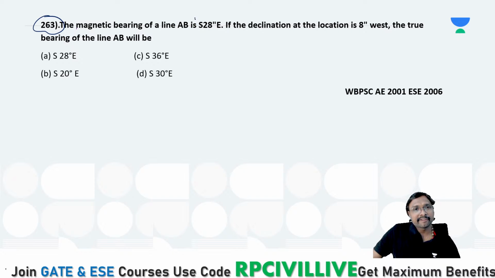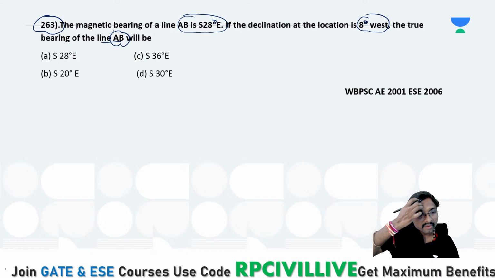The magnetic bearing of a line AB is south 28 degree east. Ankit Puri said B. Another answer by others? Karan Singh said D, C. Okay, we'll see. AB is south 28 degree east. If the declination of this location is 80 degree west, then what will be the true bearing of this line AB?